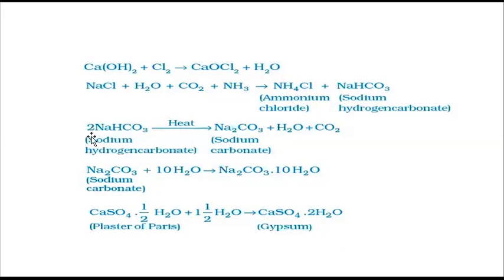Fine. So to remove that bitterness, that basic nature of this salt, we add some amount of acid into this baking soda, and we prepare baking powder. When we do that, the nature of this salt is neutralized, and the cake which will be prepared will be tasty and will not have a bitter taste.